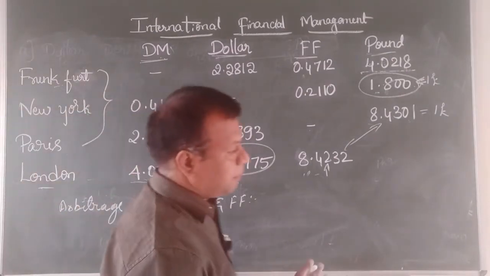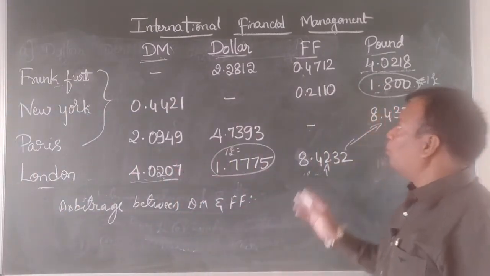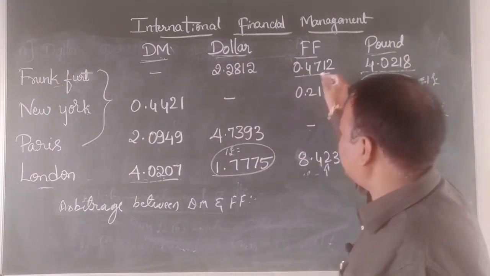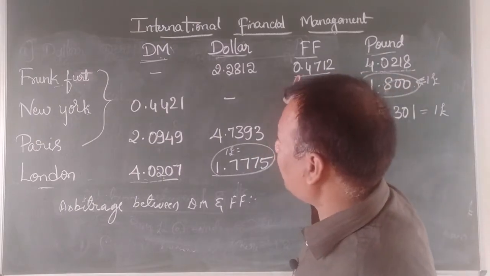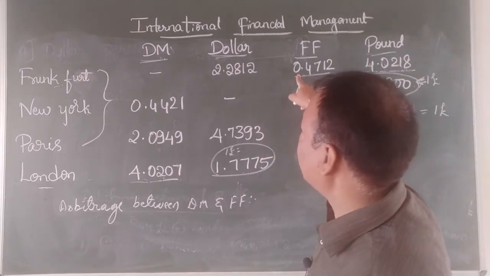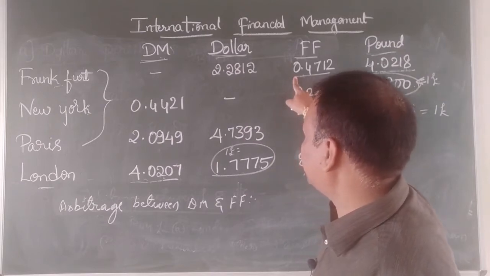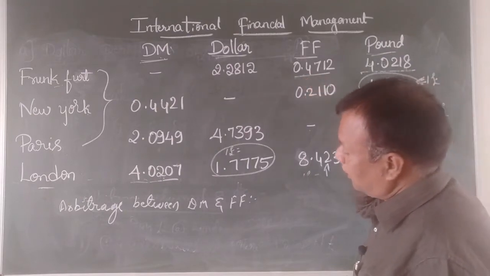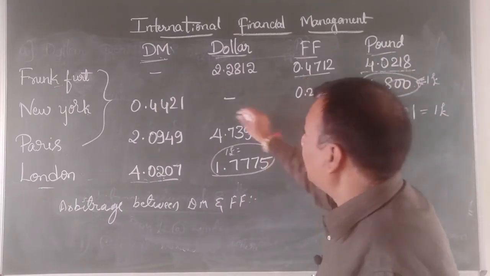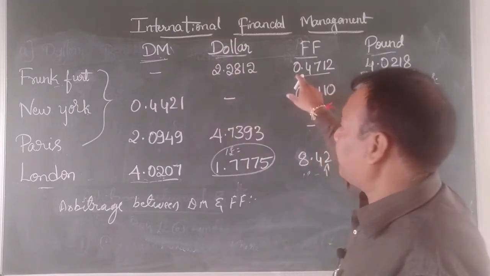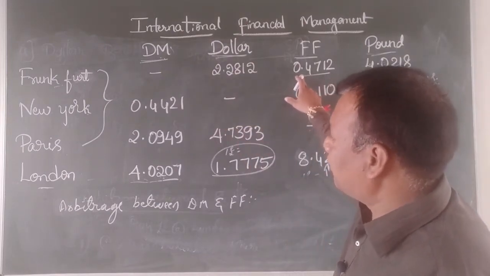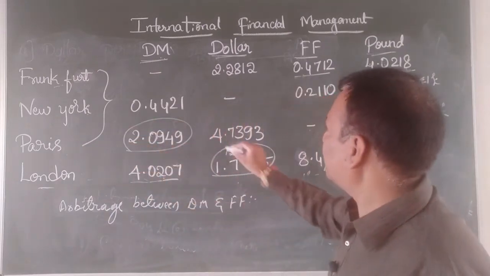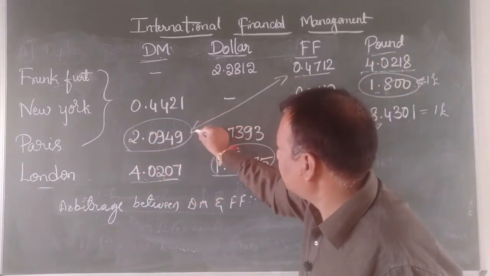Now this is very tricky. Till now what did we have? One is direct and another one is indirect. Now both Frankfurt as well as, you can see, what we are doing, we are having arbitrage between DM and Frankfurt. Okay, so DM in case of arbitrage is not French franc, DM we take Frankfurt. Then French franc we take as Paris.